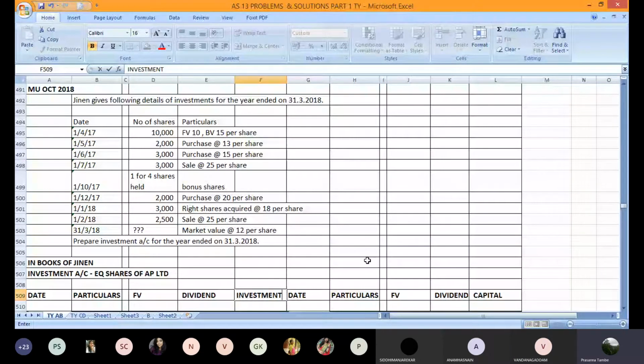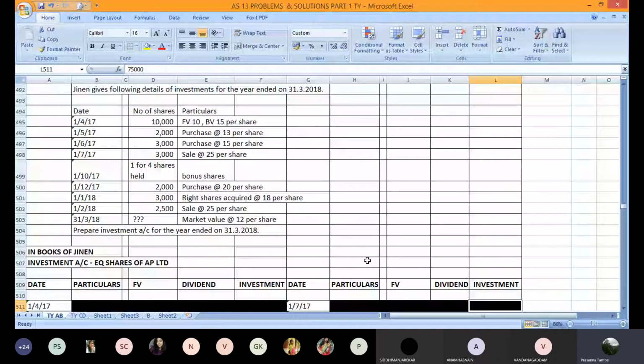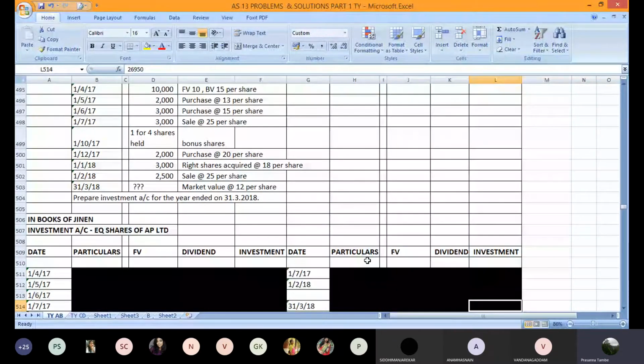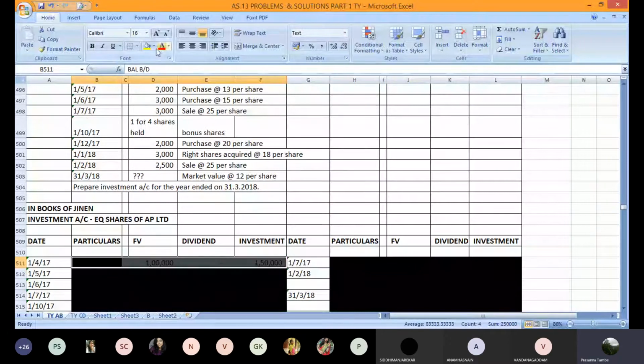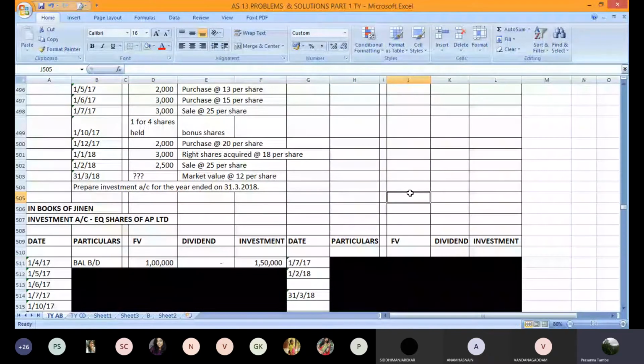1417, 10,000 shares. So face value is going to be 1 lakh rupees and the cost is 15 rupees per share, so that will be 1.5 lakhs. So opening balance on 1417, balance brought down: face value is 1 lakh rupees and the cost of investment is 15 rupees per share.